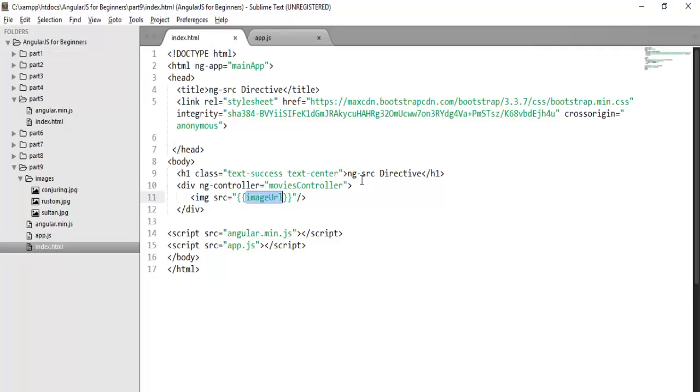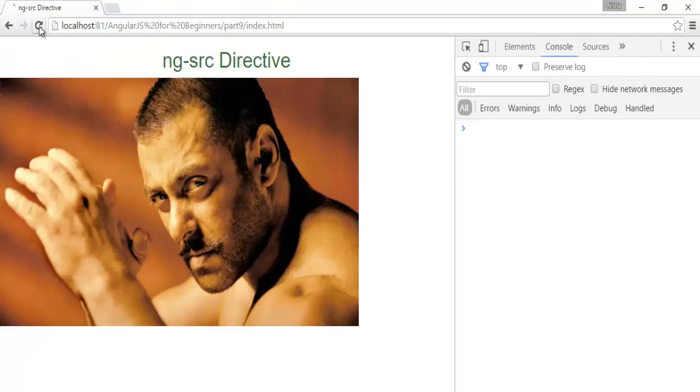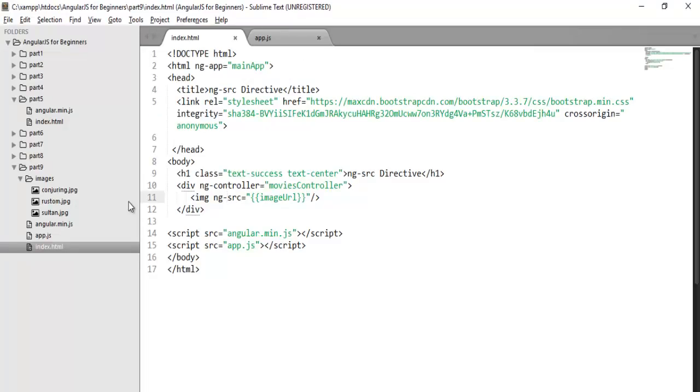So to solve this 404 error, in place of the source attribute you need to use the ng-source directive. You just need to make one change. In place of the source attribute you simply mention the ng-source directive. That's all you need to do. Save the changes and again refresh your browser. And now you can check here, the image is still there but there is no error. So this is about the ng-source directive.